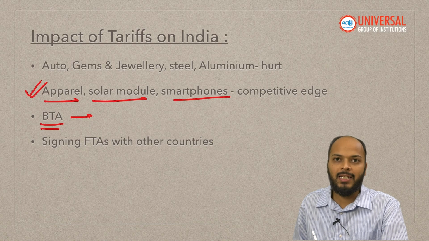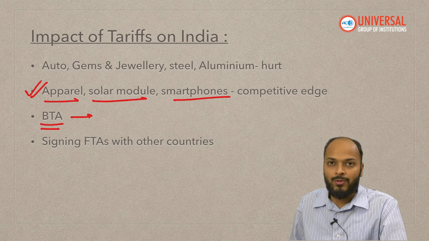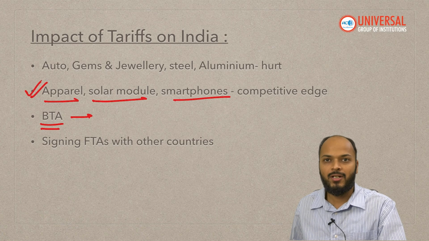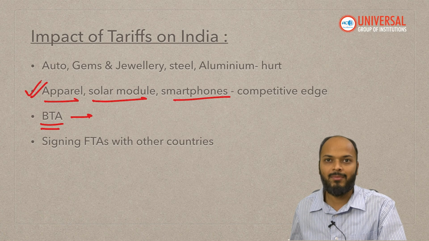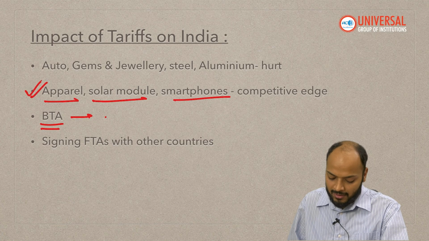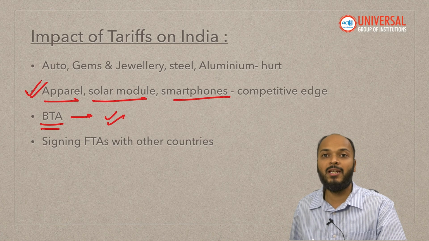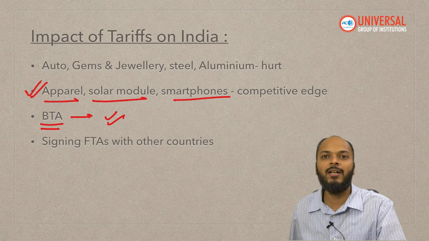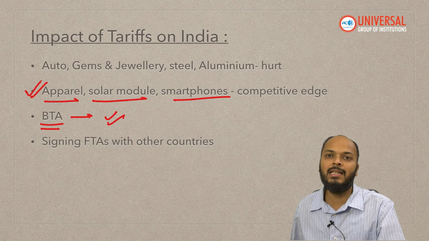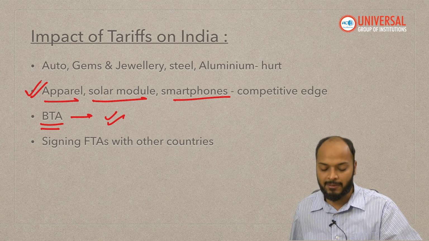If we sign the BTA with USA, USA also might give some concession to India. If India gets concession and other countries are not able to, this decision of President Trump might actually be beneficial for India, because India will be at an advantageous position compared to its competitors, right?